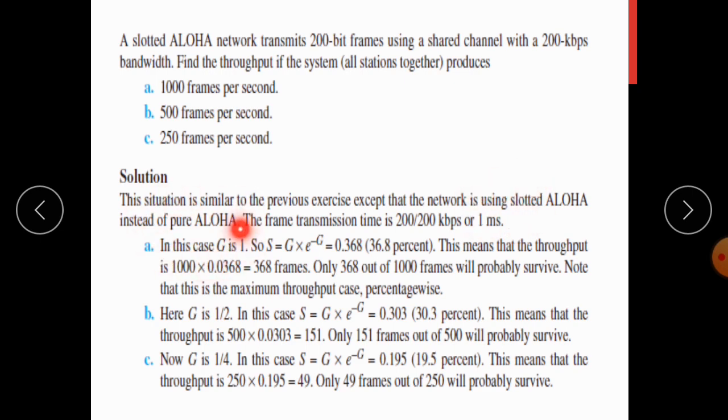So here G is equal to 1. The G value calculation is the same as the previous one. In 1 second 1000 frames, in 1 millisecond how many frames? So the G value you will get as 1. So when you substitute, you will get 0.368 as the throughput, the value of S. So the throughput S is equal to 1000 frames into 0.368. So what you will get is 368 frames. So only 368 frames will possibly survive.